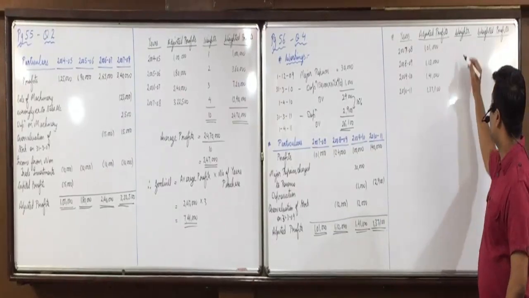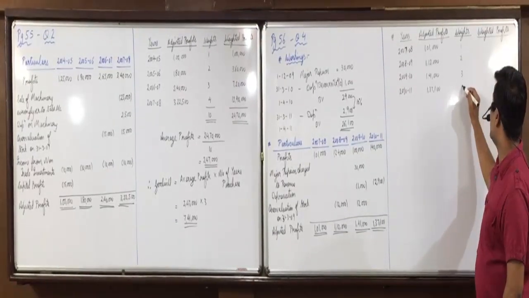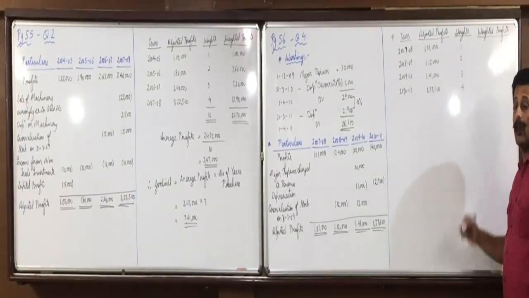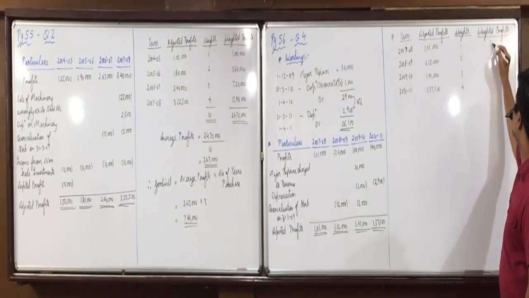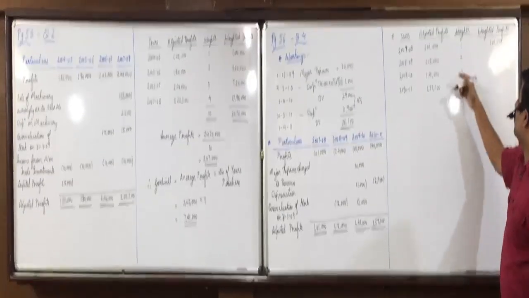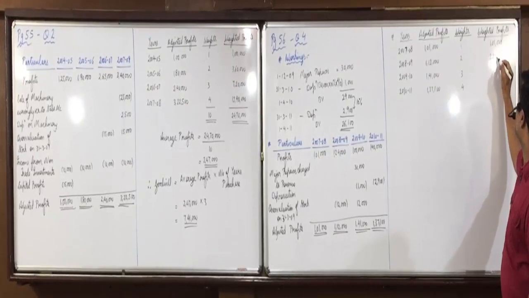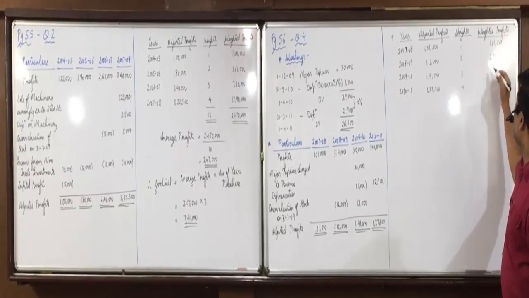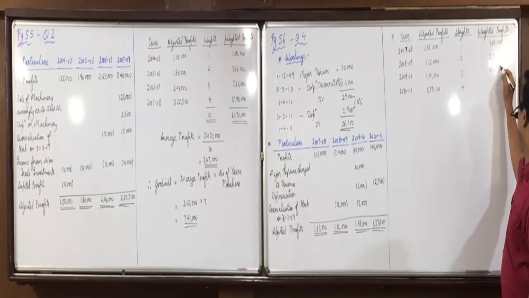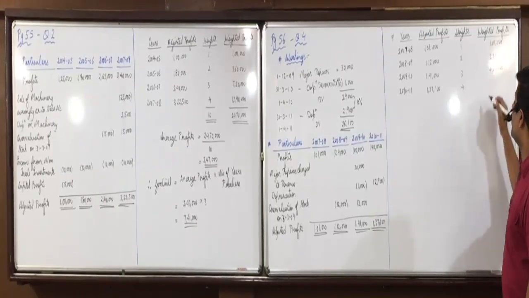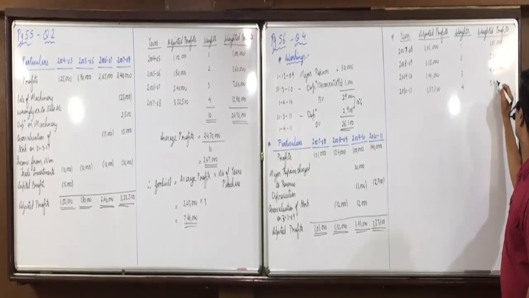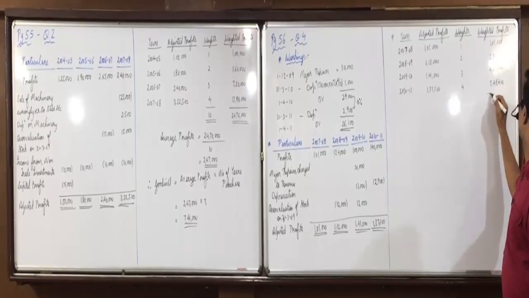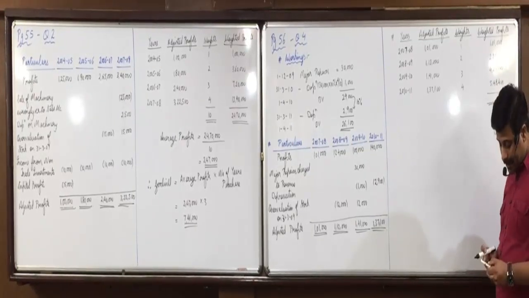Okay? Weights 1, 2, 3 and 4. Weighted profits: 1,01,000 into 1, 1,12,000 into 2, 1,41,000 into 3, and 1,37,100 into 4. Did you understand up till here?